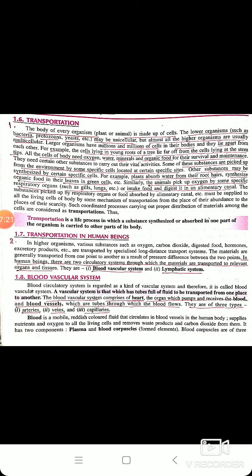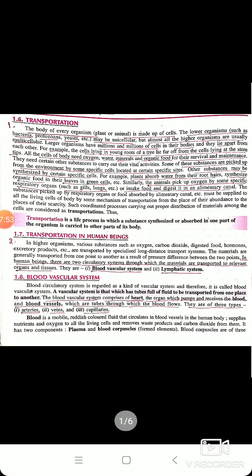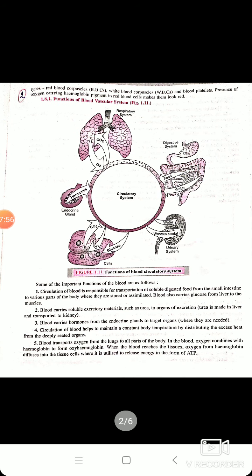The plasma, which is the fluid medium of the blood, helps in the transport of food, carbon dioxide and nitrogenous waste in the dissolved form. So now I am sure you all must have understood by now that the components of the blood circulatory system are heart, blood vessels and blood.